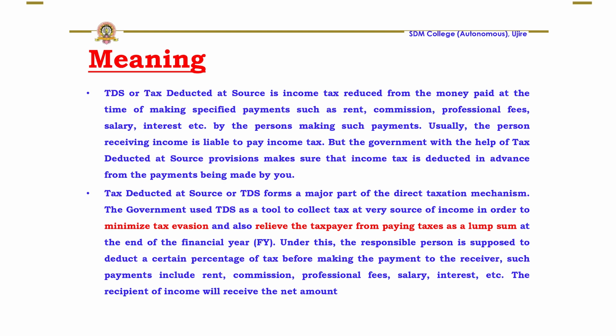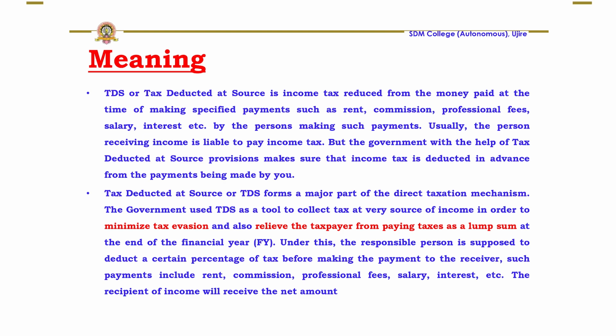Going forward, the meaning of TDS can be elaborated. TDS, or tax deducted at source, is income tax reduced from the money paid at the time of making specified payments such as rent, commission, professional fees, salary, interest, etc. These are the different occasions where the assessee will receive the income.